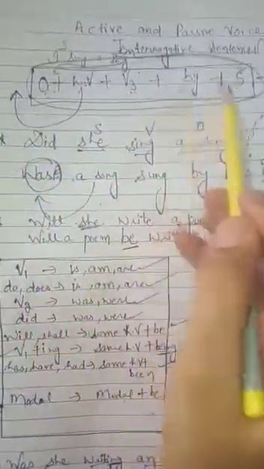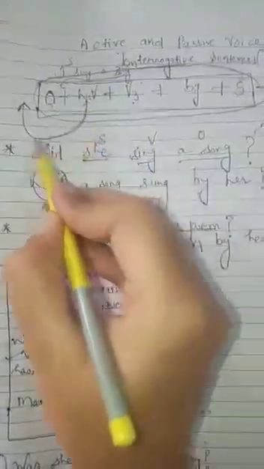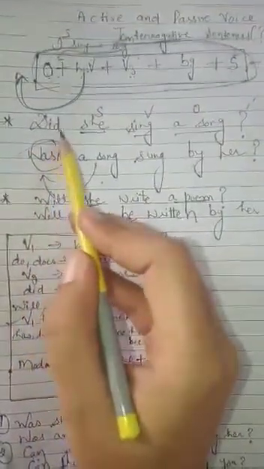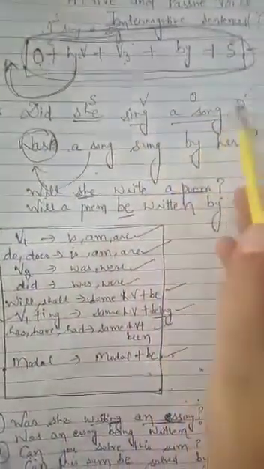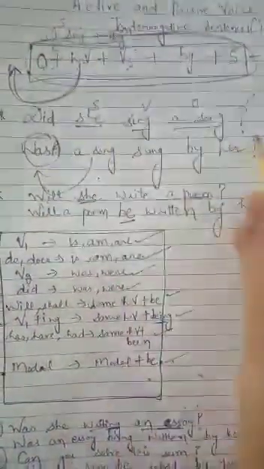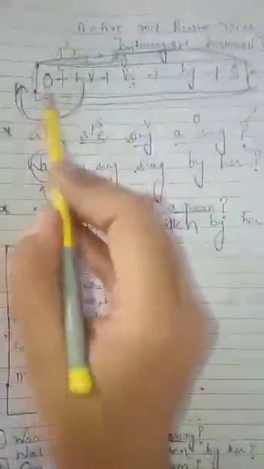So the same rule we will use, only one little change is there, okay? The change is that the helping verb will be used before the object, okay? For example, one sentence is given: Did she sing a song? And at last there is a question mark, okay? This is an interrogative sentence. The same rule you will use.